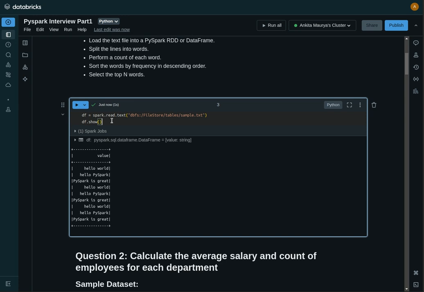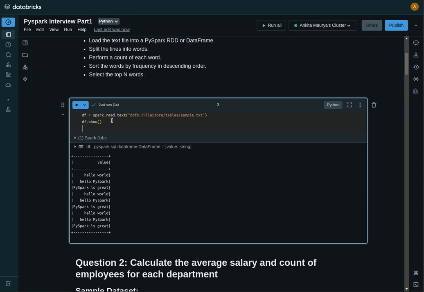Here I can create a df1 data frame, and first we will select that column. What column? The value column. So you can select it like df.value.